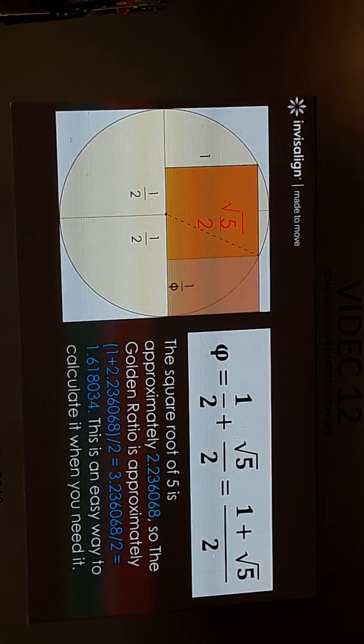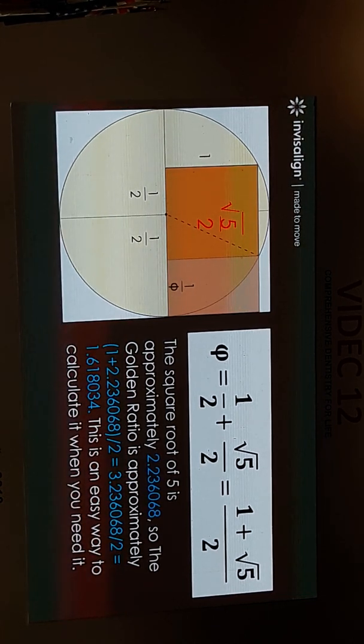So actually the formula comes from 0.5 plus the square root of 5 over 2. So it comes down to this number. You guys can take a photo and study it later because at first look it might look complicated, but you will understand how it comes to this number.